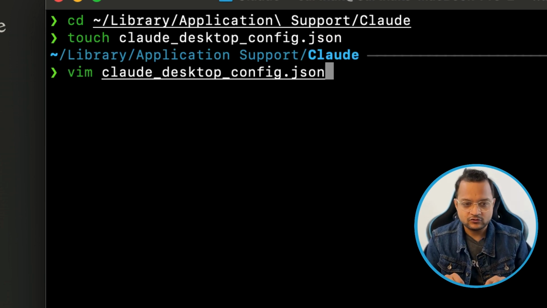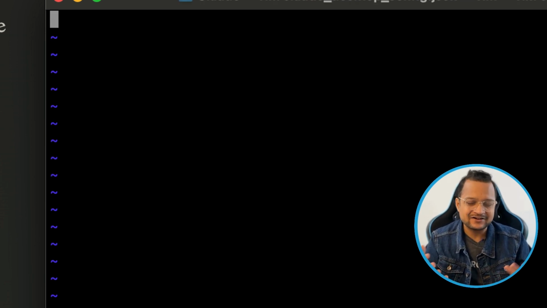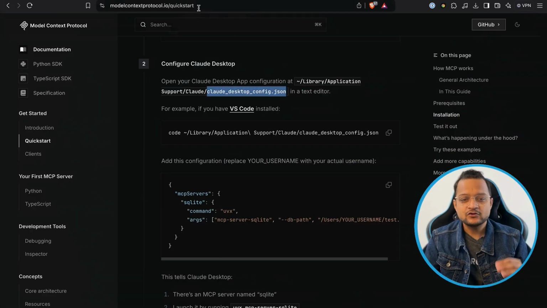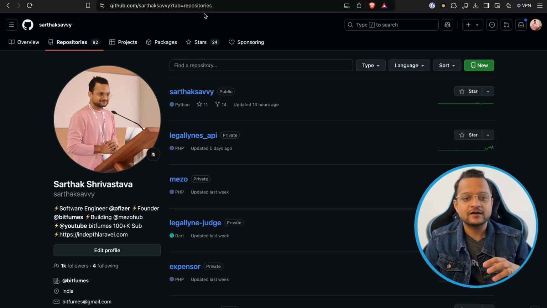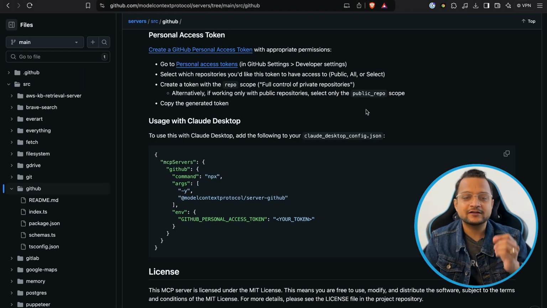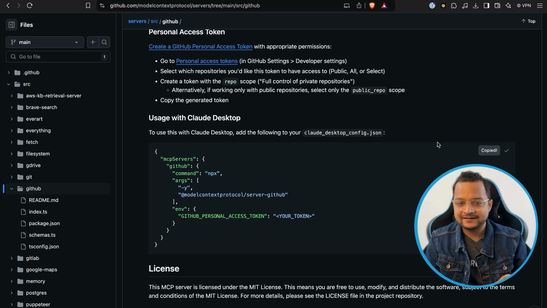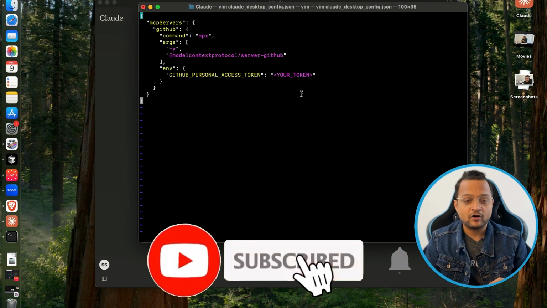I'll open this file using Vim. You can also use any editor or any way you want. Then you need to go to the repository where the information is given for GitHub. So here we are, and now I need this MCP server of GitHub.